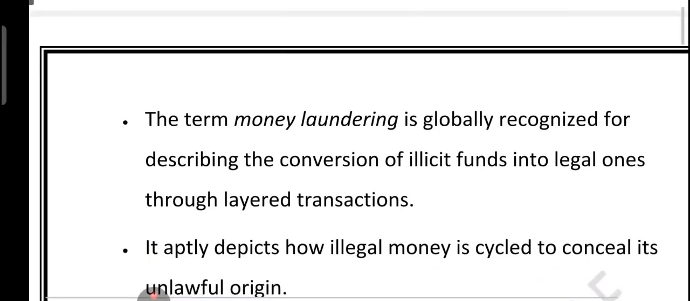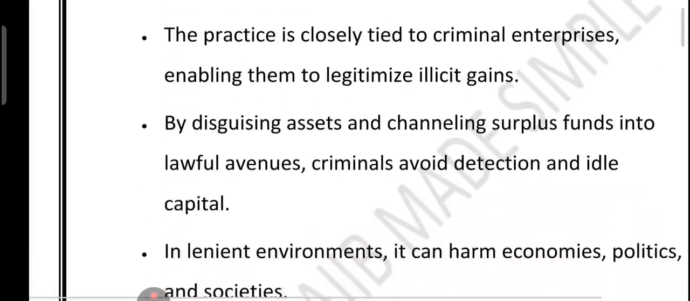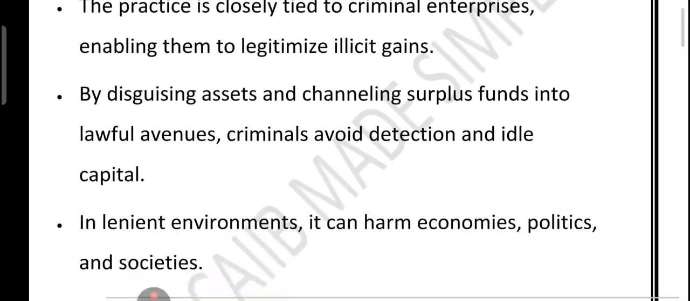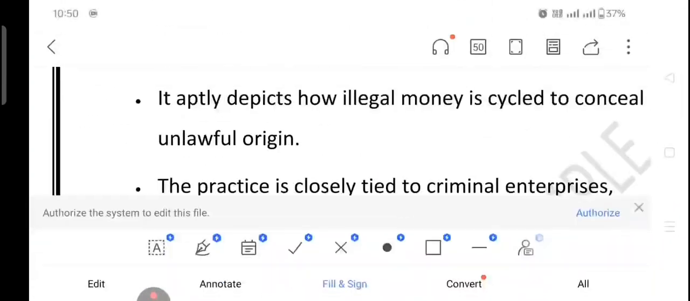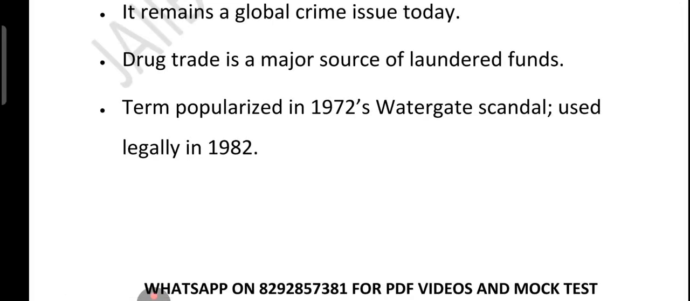From drug dealers to big time fraudsters, many use money laundering to avoid getting caught. The term itself became famous in the year 1972 during the Watergate scandal, and was officially recognized in US law in the year 1982. So it was officially recognized in US law in 1982.